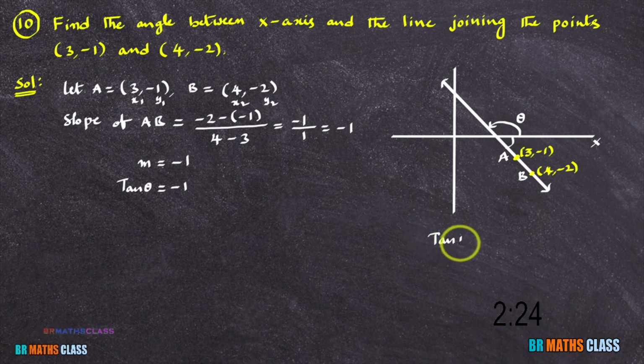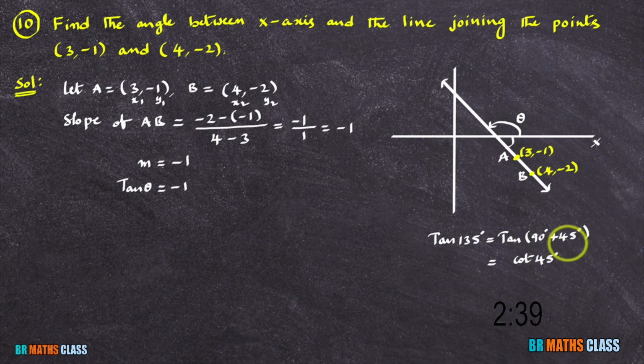How will you calculate the value of tan 135 degrees? 135 degrees can be written as 90 degrees plus 45 degrees. As 90 degrees is there, tan changes to cot 45 degrees. 90 degrees plus theta is in the second quadrant, and in the second quadrant, tan is negative. So tan 135 degrees is minus cot 45 degrees, which equals minus 1, since cot 45 degrees is 1. So what is the conclusion? Tan 135 degrees value is minus 1.